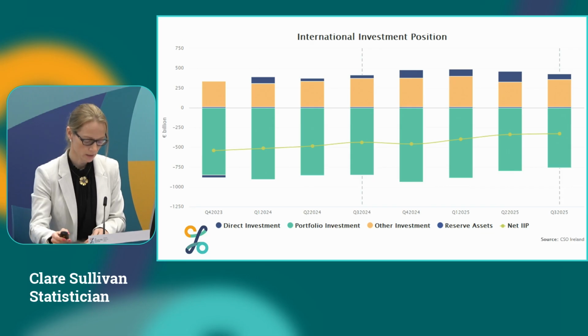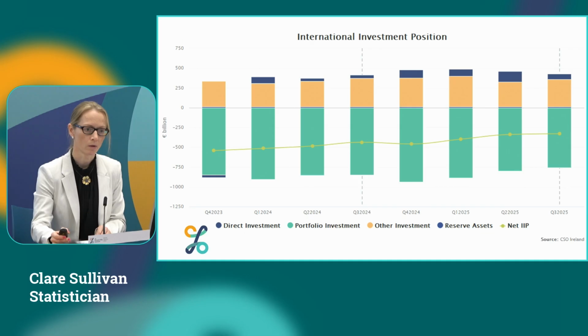Next, we turn to the international investment position. The international investment position is a stock of assets and liabilities that Irish residents hold or owe to other countries. The difference between assets and liabilities is the net international investment position and represents either a net claim if it's positive or a net liability if it's negative to the rest of the world. Just to note that the navy bar visible here represents direct investment, while reserve assets are barely visible on the graph. This quarter, our net international investment position stood at minus 329.8 billion at the end of September.